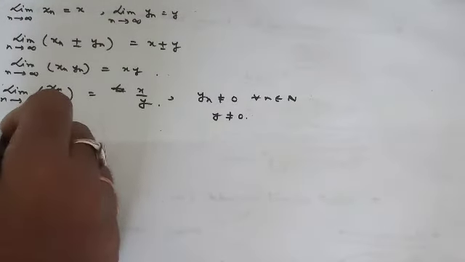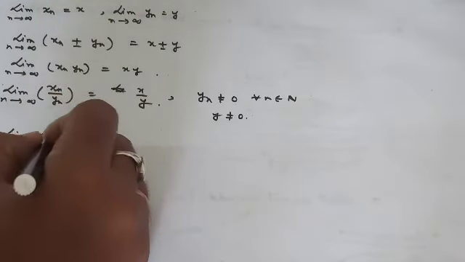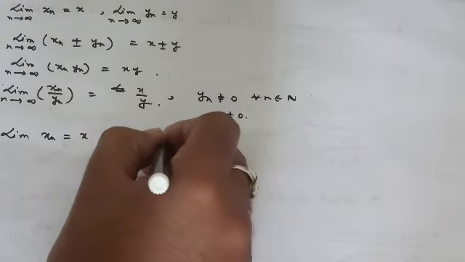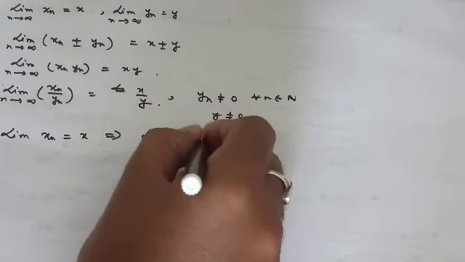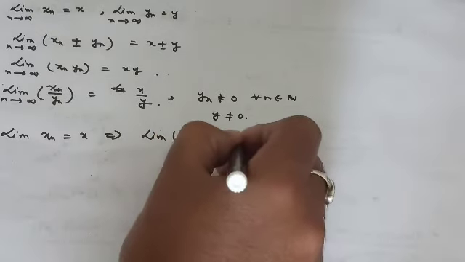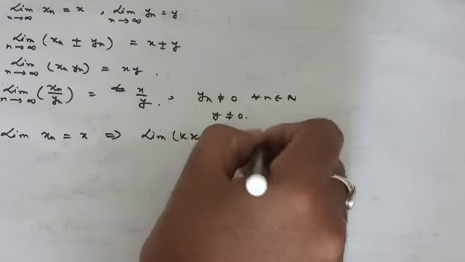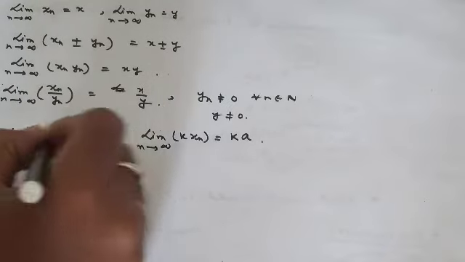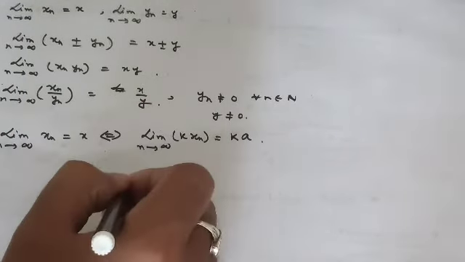The fourth property says that limit xn equals x implies limit of k xn equals k times limit xn, that is kx, and it holds in both directions.